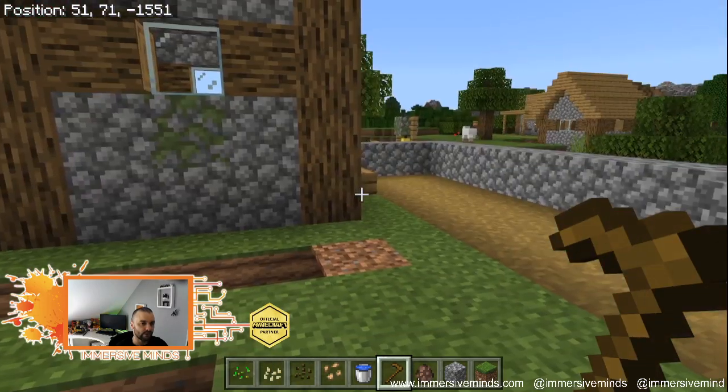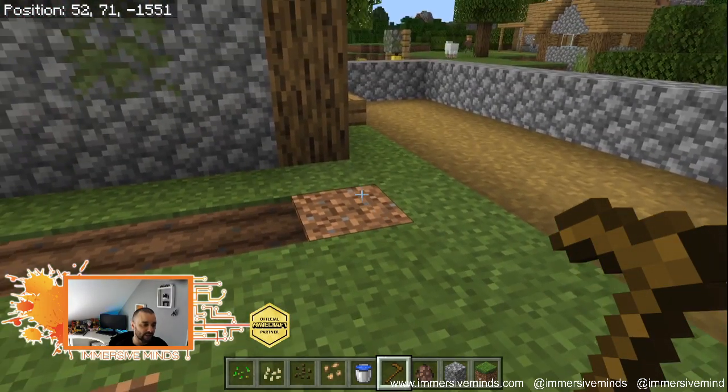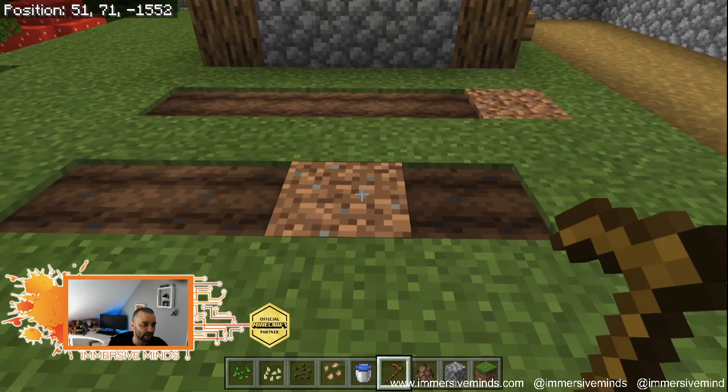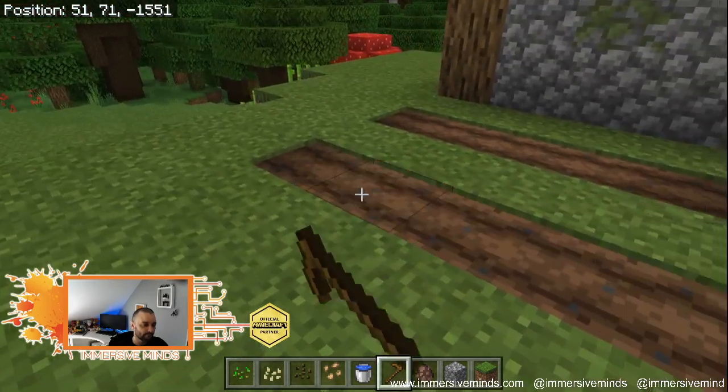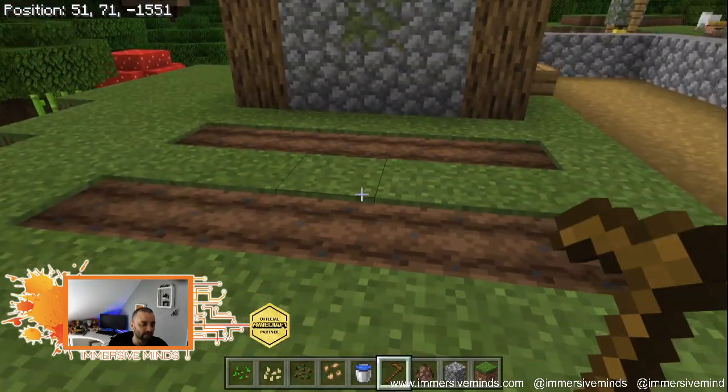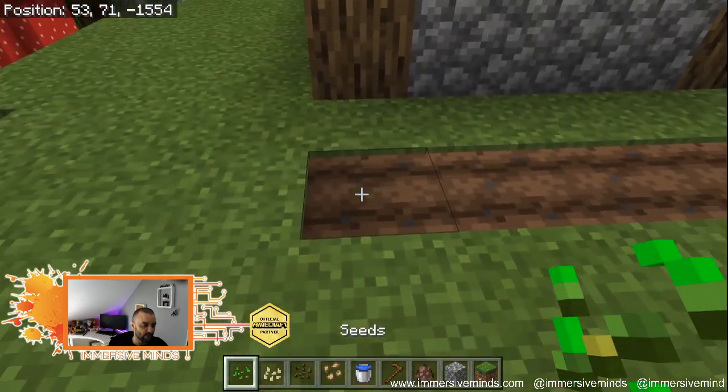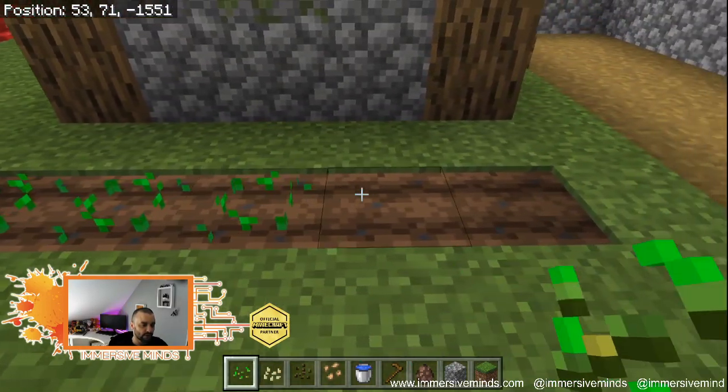So let's make that, there we go. One of them's already turned back and very soon that will become grass. This one's happened a lot quicker. And so you have to be quite quick about doing this. So I'm just going to go 1, 2, 3, 4, 5.